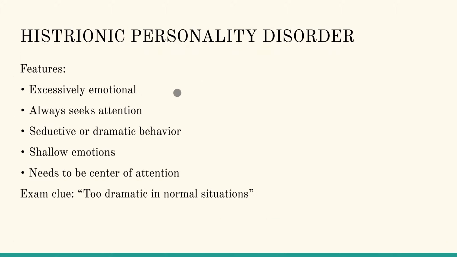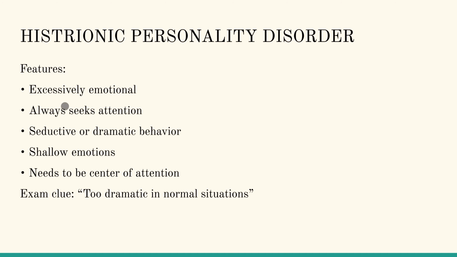Relationship issues. Histrionic personality disorder: the patient is overly emotional, dramatic, attention seeking, seductive, and shallow in emotions. This is very much tested on USMLE Step 1, so we need to understand the features of histrionic personality disorder.